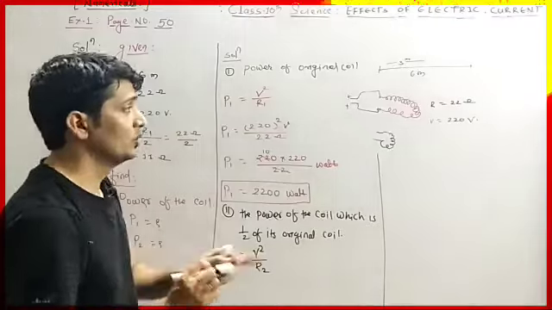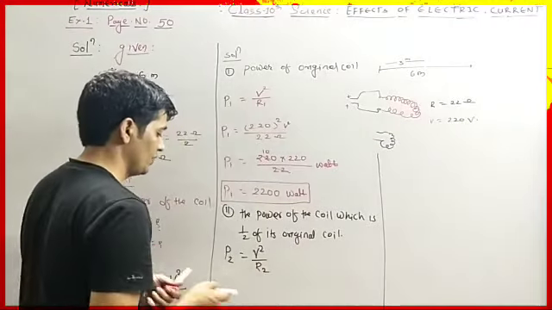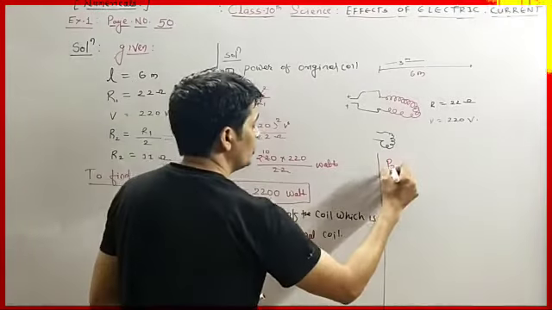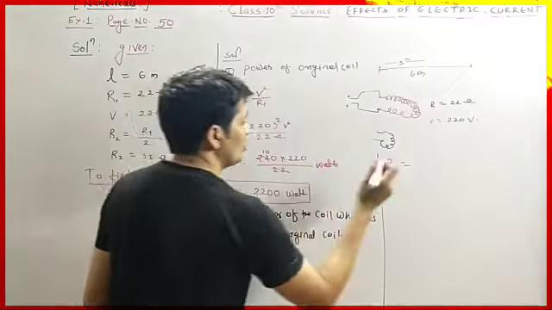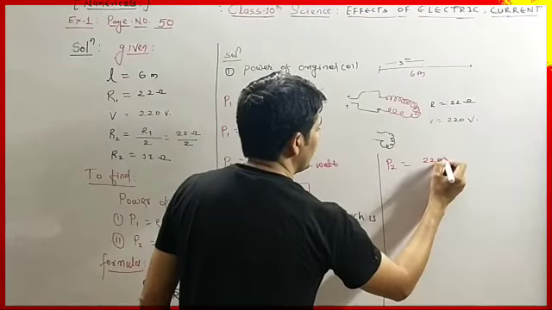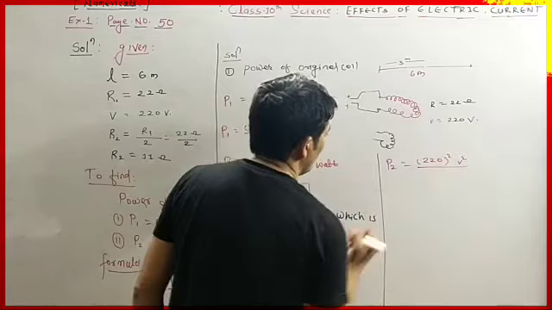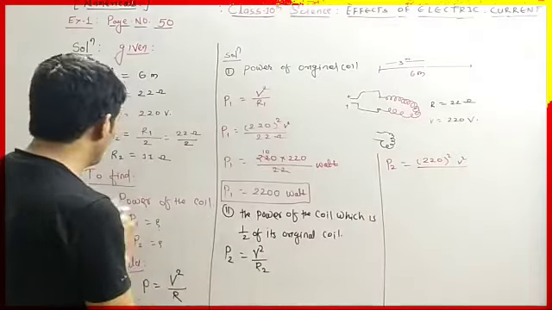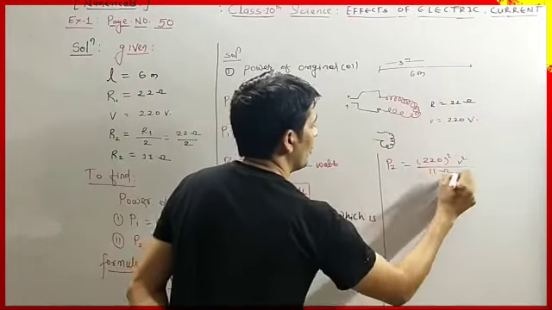So this is just for your understanding. Now power, P2 equals, what is V? V is the same, it is 220. So 220 square, and we have to write volt square also, divided by R2. What is R2? R2 is 11 ohm. So here we have to write 11 ohm.